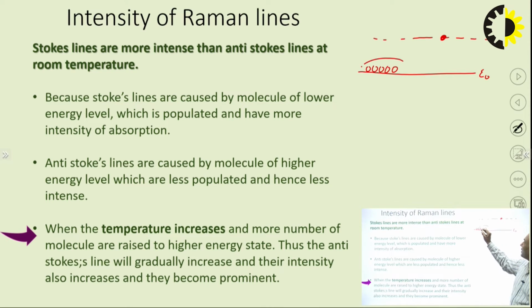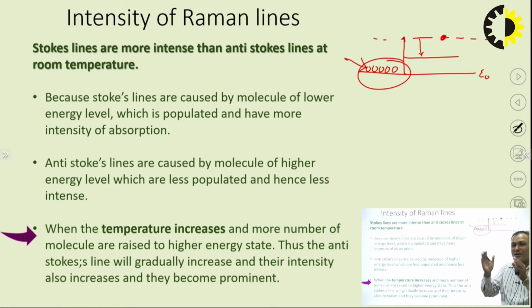Because the molecules are mostly at the ground energy level, their interaction will be increased, which means they will show more Stokes line. So the population of Stokes line increases at room temperature. Okay. So the intensity of the Stokes line at room temperature increases.